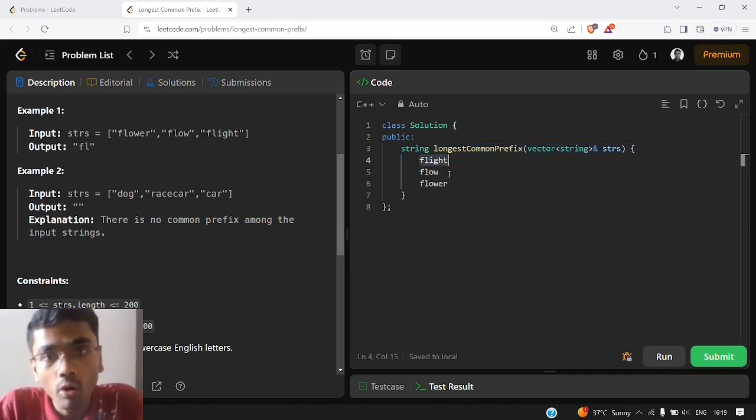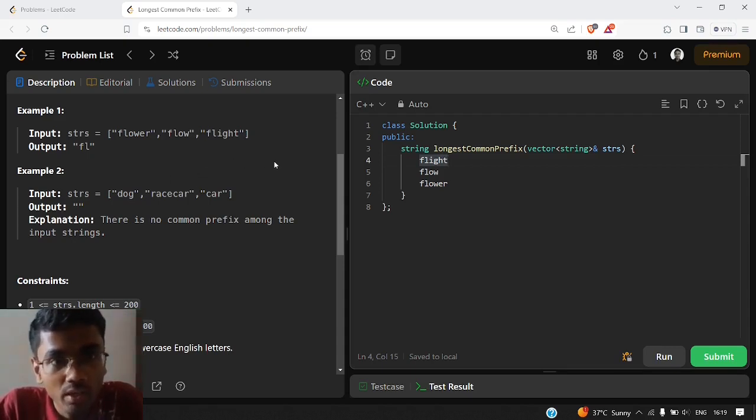What we can observe here is, in order to get the longest prefix among the entire array, do we need to compare with each and every element after sorting? No, because if we compare just the first and last element and get the longest common prefix among both of them, the rest of the elements are already in between, so we don't need to take care of that.